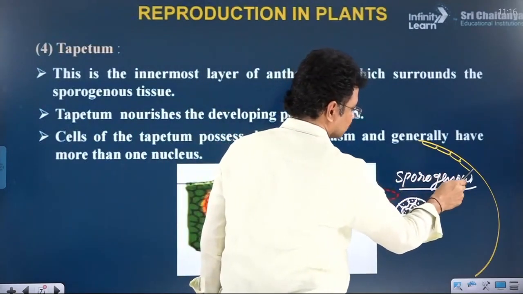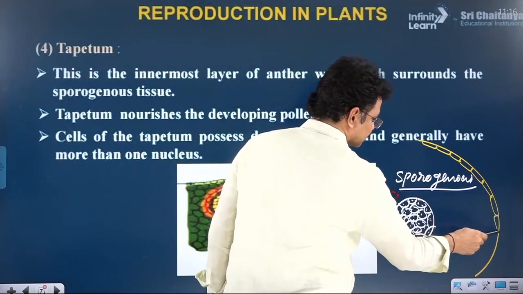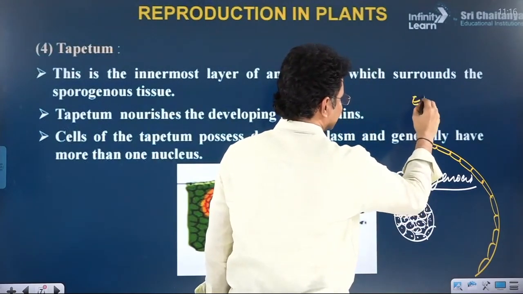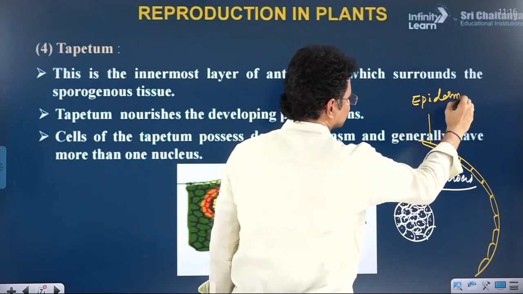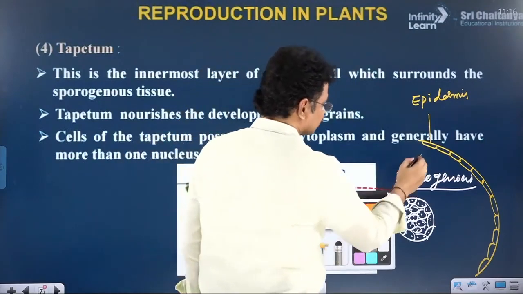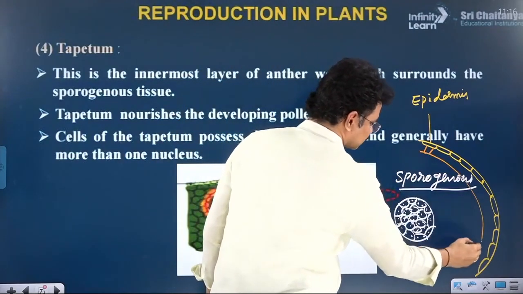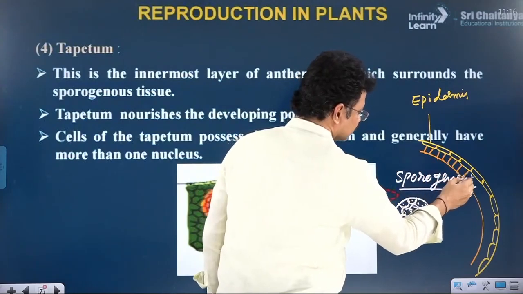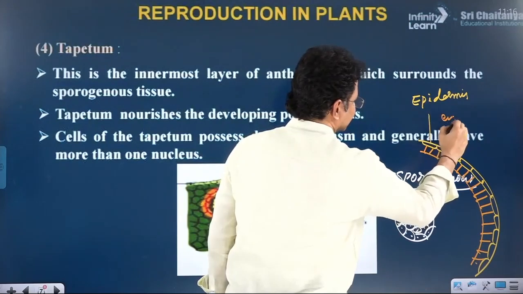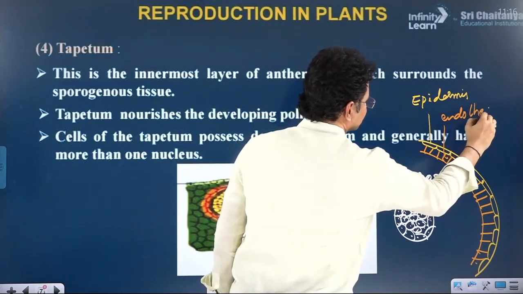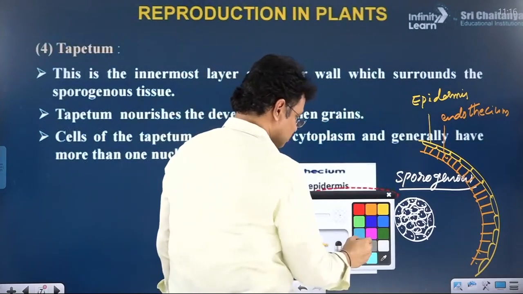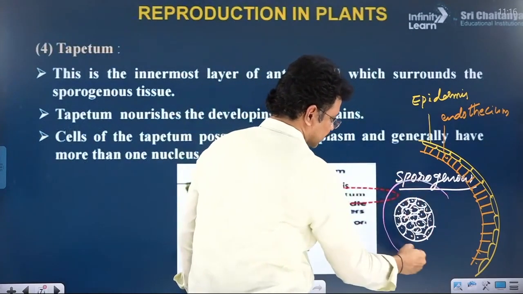The outermost layer of this anther wall is the epidermis. Just inner to that, one more layer is there. It is called the endothecium. The second layer from outside in the anther wall is the endothecium. The innermost layer of the anther wall is actually the biggest layer.